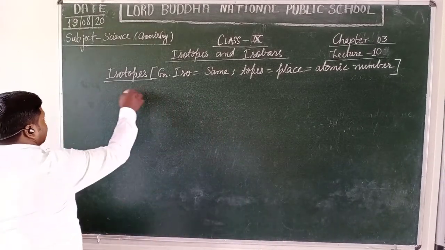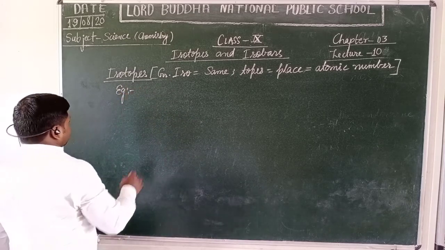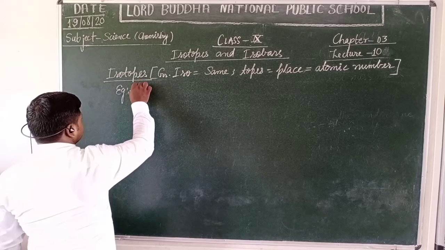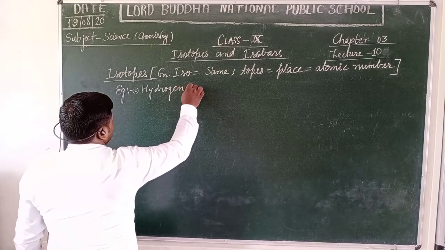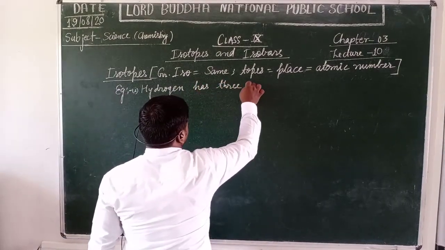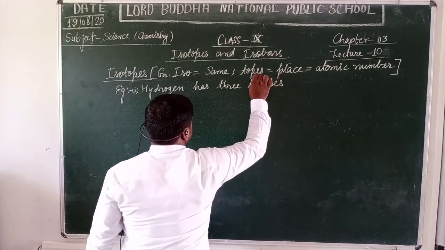Let us take an example of isotopes. Hydrogen is an element. Hydrogen has three isotopes. What are these?